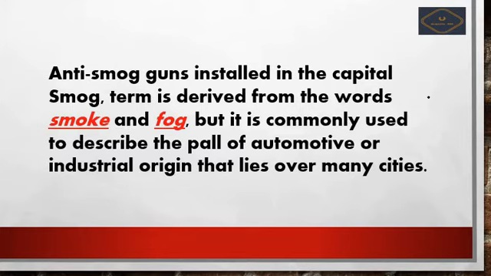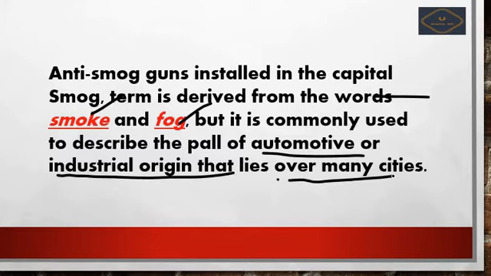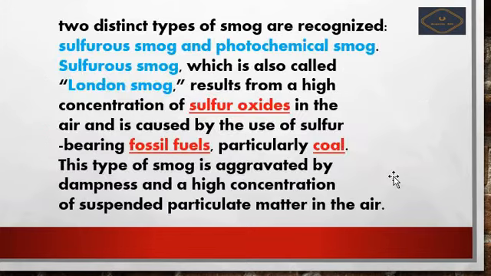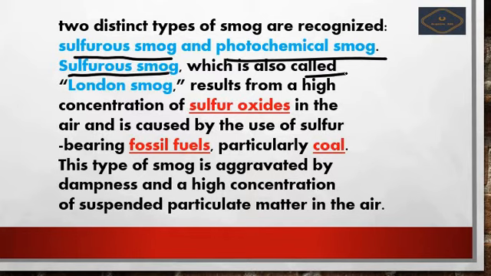Smog is derived from the terms smoke and fog. It is commonly described as being of automotive or industrial origin, found in many of the cities. We find smog of at least two types. One is sulfurous smog and the second one is photochemical smog. Sulfurous smog is also called London smog.